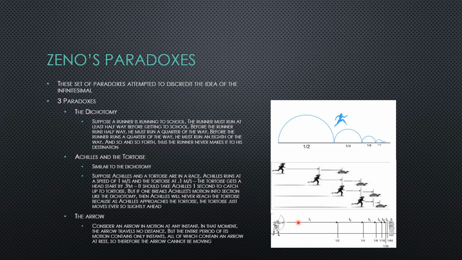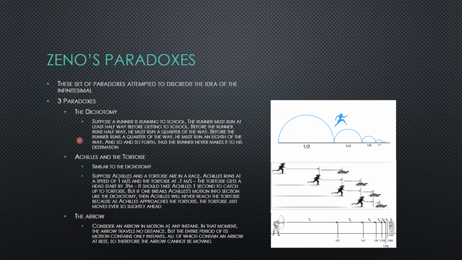But the entire period of its motion only contains instants. So there's an instant here, an instant here, an instant here, an instant here, an instant here, all of which contain an arrow at rest. Therefore, the arrow cannot be moving. We now know this obviously is not how motion works. But you can see how the idea of the infinitesimal leads to a paradox, which therefore cannot be true.